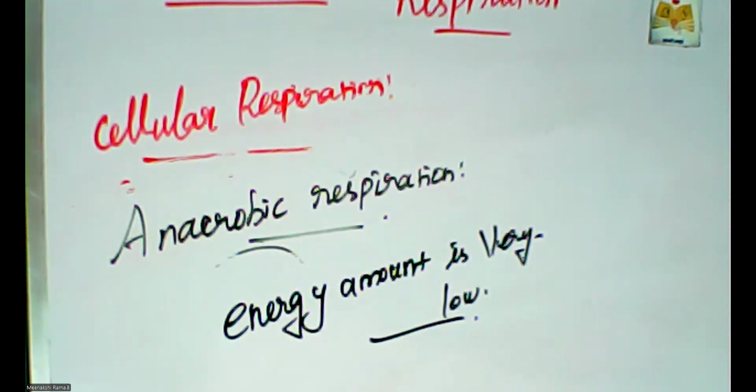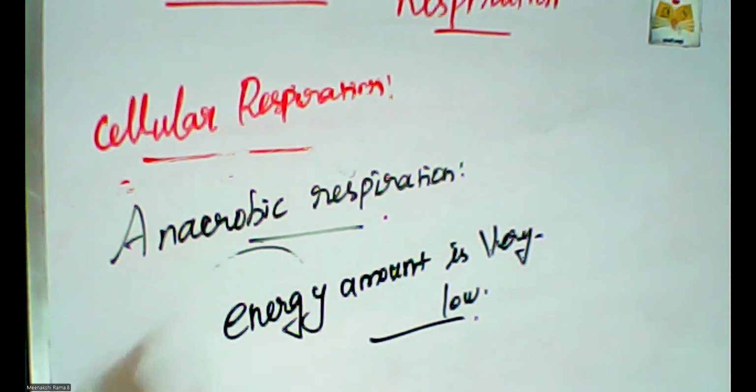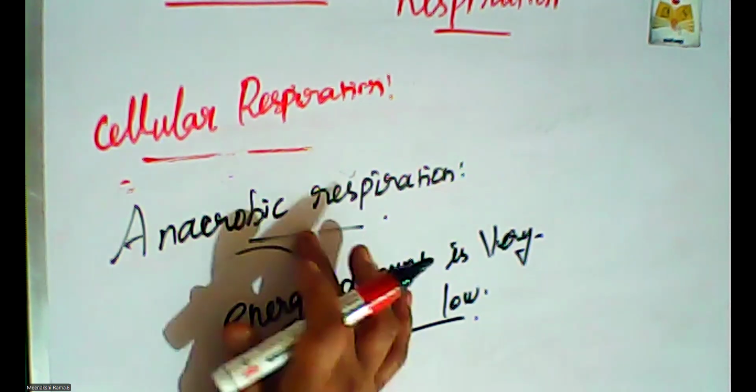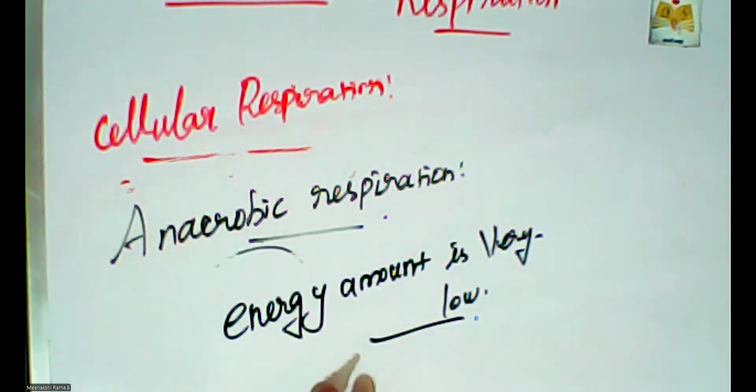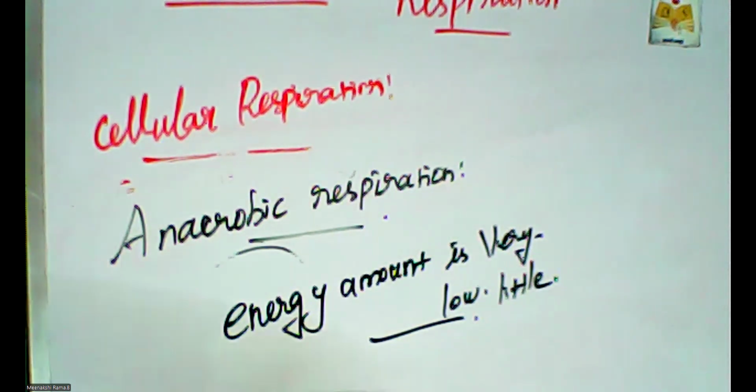This reaction releases little energy because glucose is not completely oxidized. In the aerobic process, glucose is completely oxidized because glucose plus oxygen. The oxidation process is done completely in aerobic, but the oxidation is not completely done in the anaerobic process. So the amount of energy is very little. Why? Because the oxidation process is not completely done in that area.